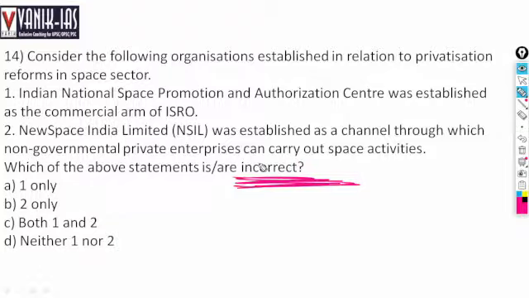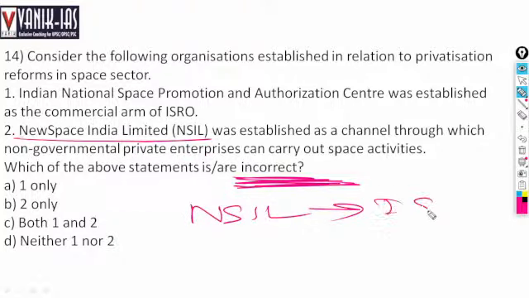See this, NSIL, that is New Space India Limited, is a PSU and the commercial arm of ISRO.